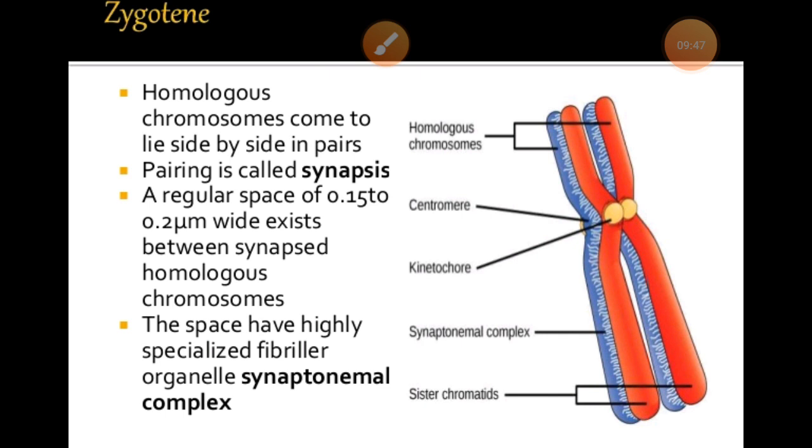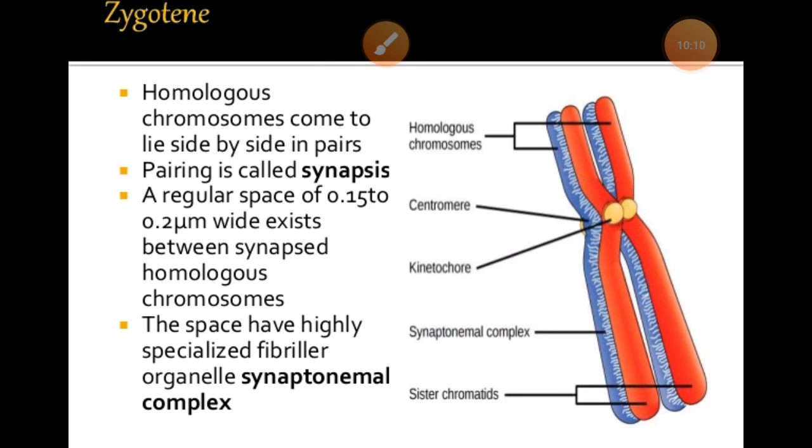After that there is another process called zygotene. Zygotene takes place after the completion of the previous stage, and it is also a short-lived stage. In zygotene, the homologous chromosomes, the same kinds of chromosomes, pair up.